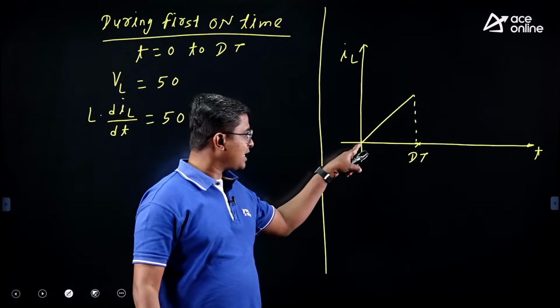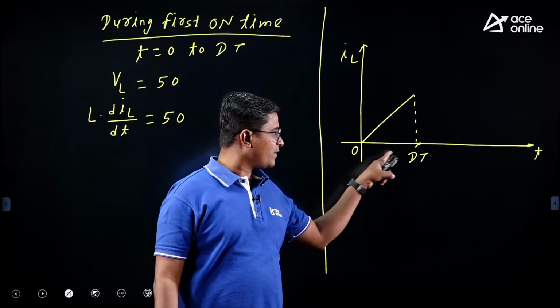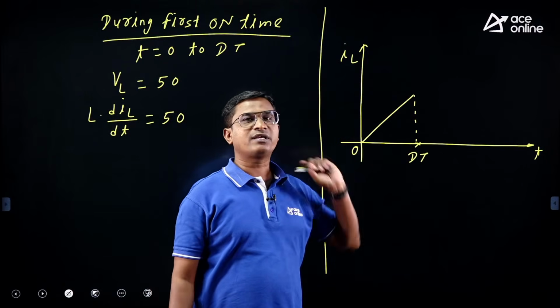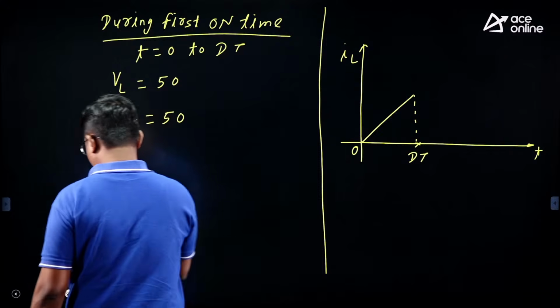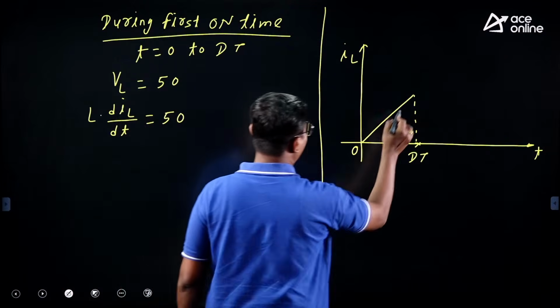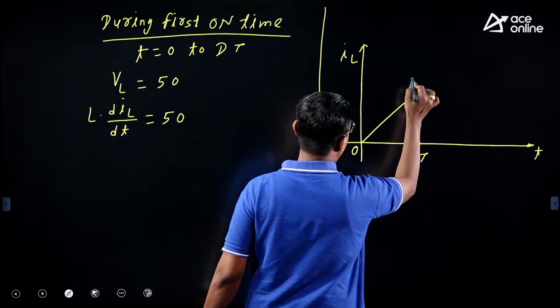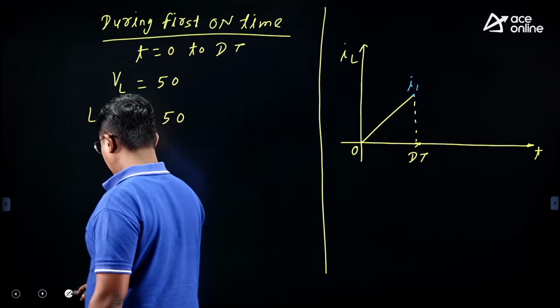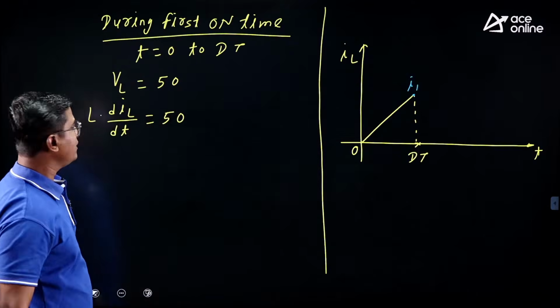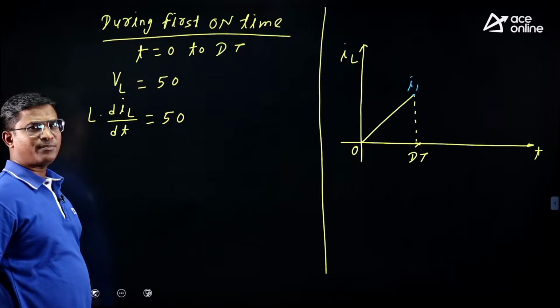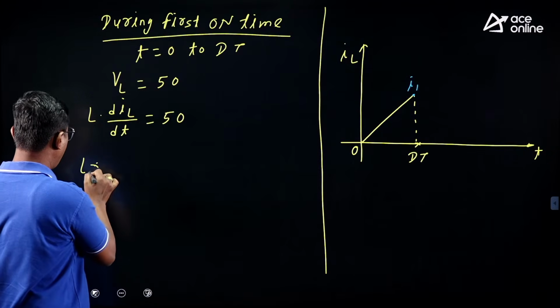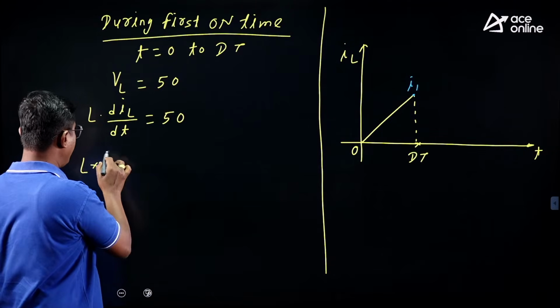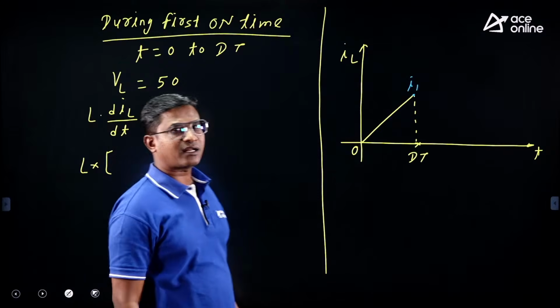So therefore current starts from 0 and goes on increasing. Let me consider this current is I1. Now here, L into dIL by dt, where dIL is nothing but change in the inductor current.